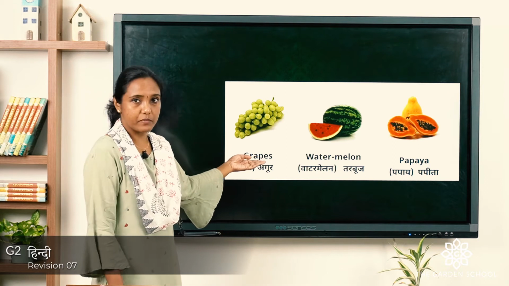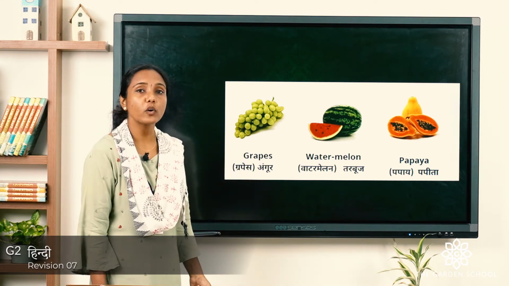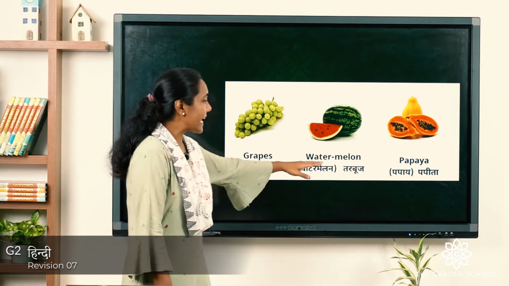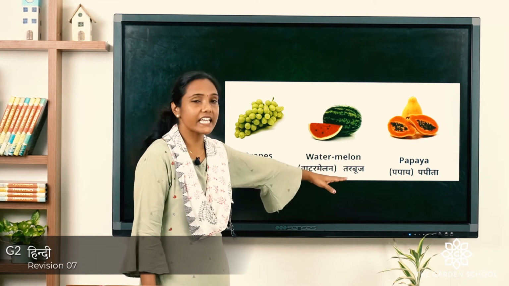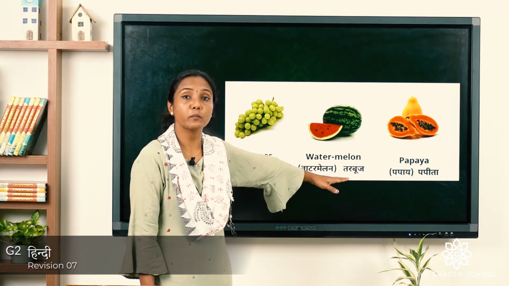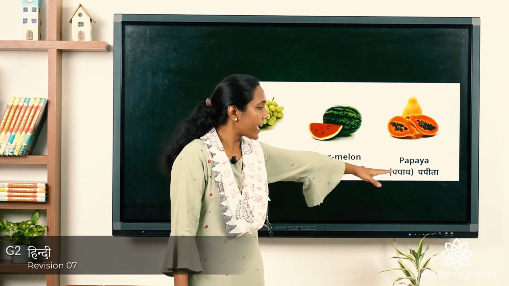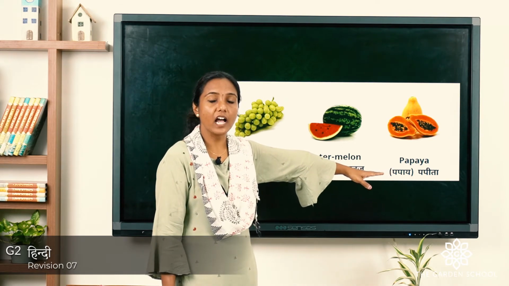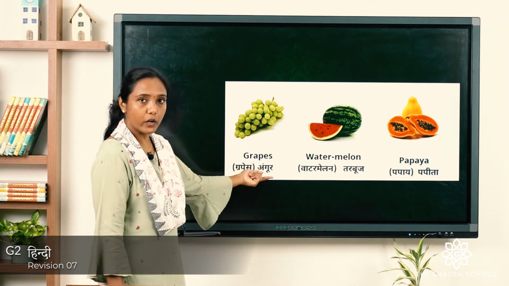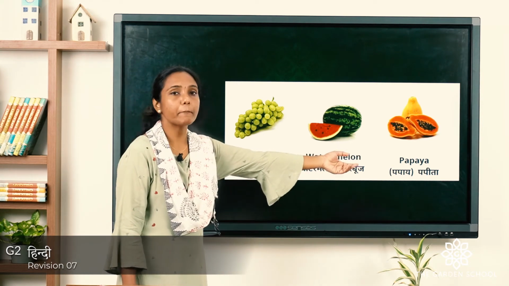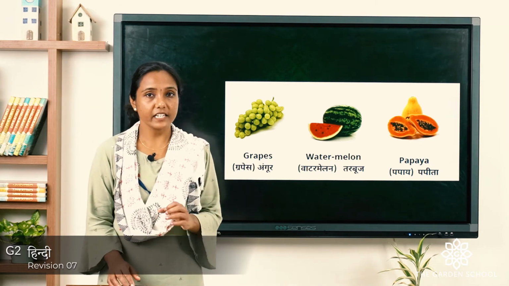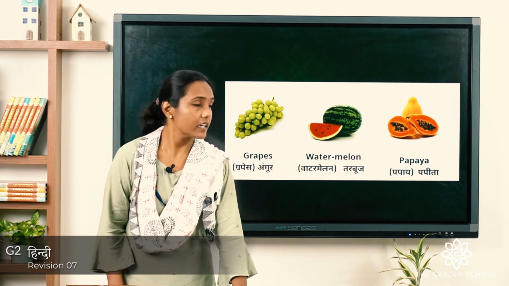So, let us move to the next fruits. This is grapes. What do we call in Hindi? Angur. Repeat, angur. Next is watermelon. We say in Hindi, tarboos. Yes, it's tarboos. Papaya, what we say in Hindi? Papita, papita. Okay, again angur, tarboos, papita. So children, now let's see the name of the animals in Hindi. Okay, we will learn that.